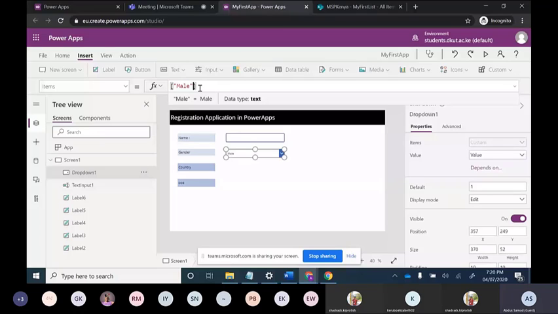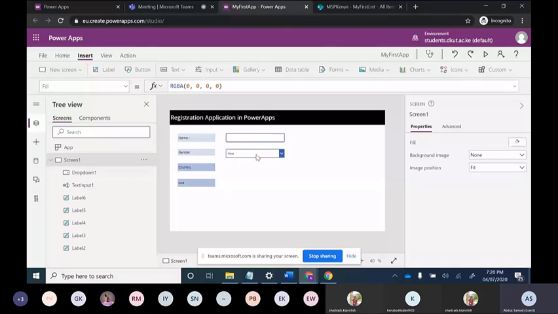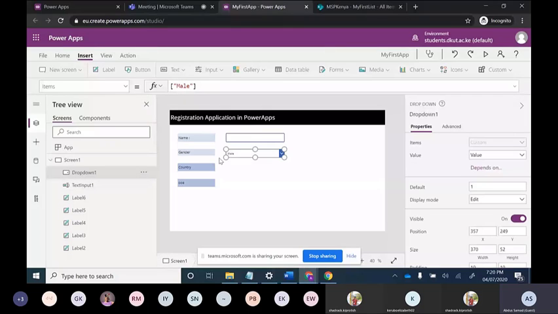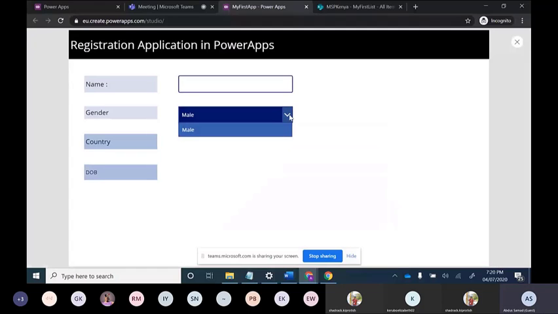So how will we change the drop down? We will select this drop down icon. Then from here, we will select items, the rectangular box, which is called an array. Inside this array, right now I have given male. So in this drop down, only male will be there, right? Can you see this? Only male is there.